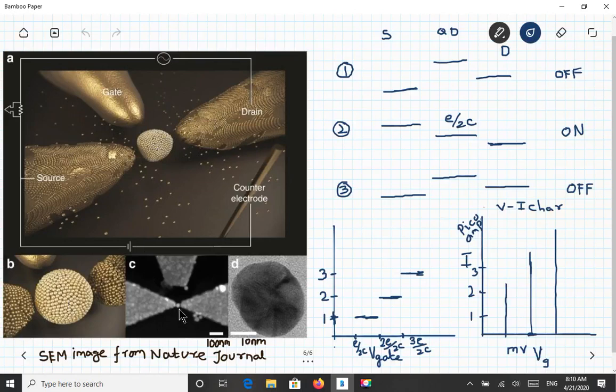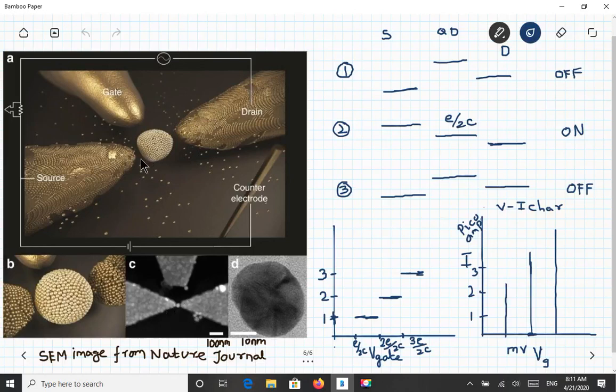So you are seeing a dot, no, this is a quantum dot, this is a drain, and this is the source, and this is the gate lead. So gate voltage will be applied in this as a positive, and this is a magnified image of a quantum dot. Here the scale says that it is 10 nanometers, so this much is 10 nanometers, so this will be 20, and approximately it will be 25 nanometers in diameter, and this picture is of 100 nanometers, so this much is 100.